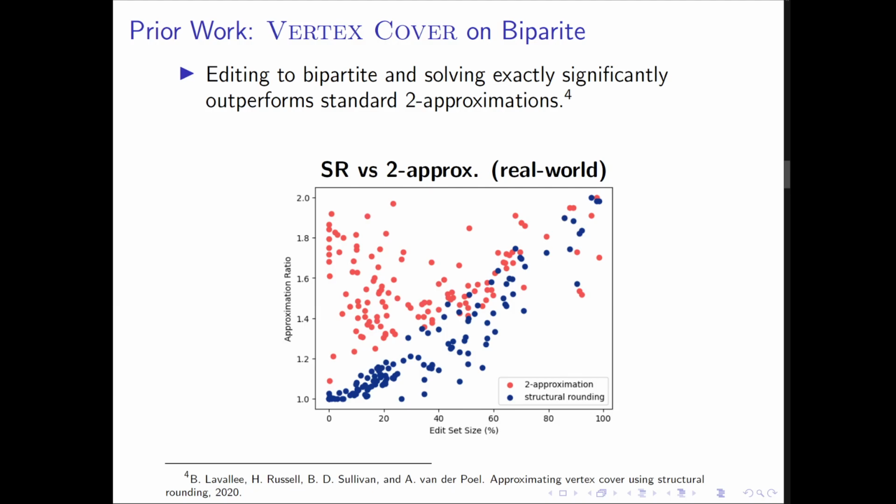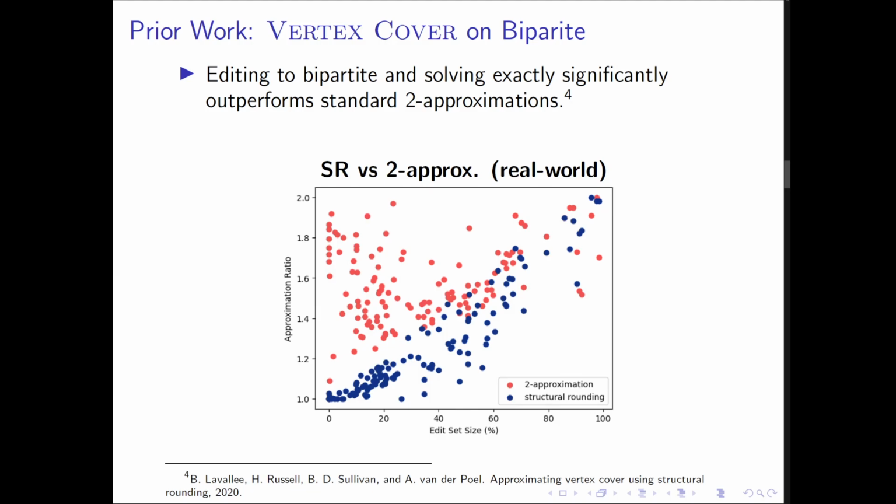Seen below are solution quality results from the paper, testing structural rounding in blue against the best performing two approximations in red on a real-world corpus. The y-axis can be thought of as the obtained average case solution qualities when run on each graph, where one represents optimal and larger is worse. The x-axis then can be thought of as the amount of the graph that was in the edit set, where 100% represents the entire graph had to be edited.